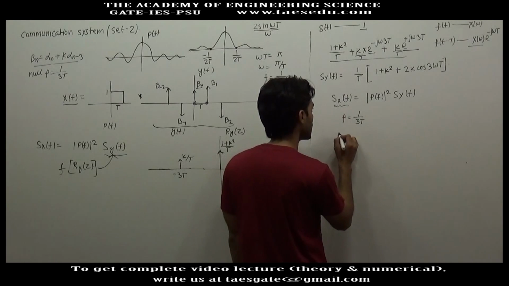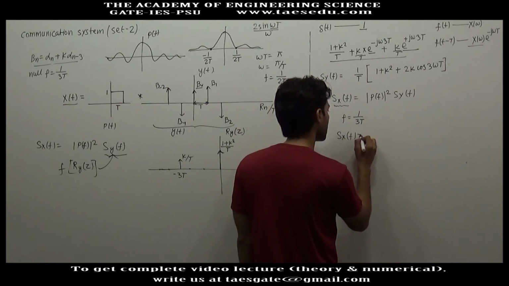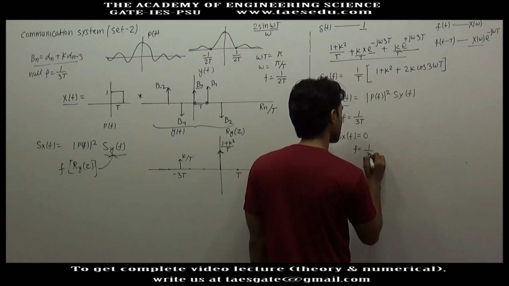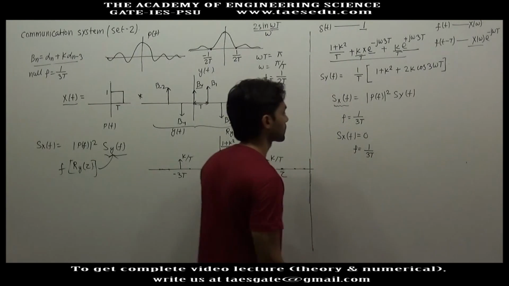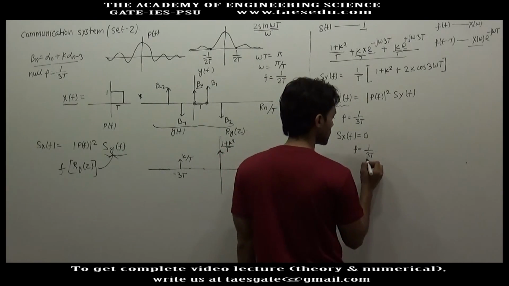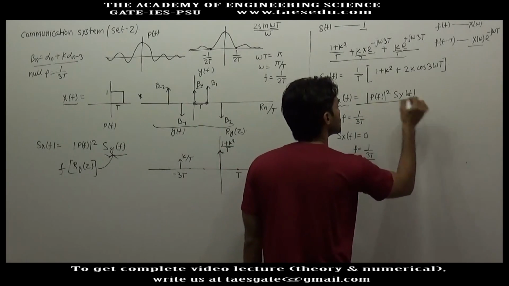So we can say that Sx(f) is equal to 0 at frequency equal to 1 by 3T. At frequency equal to 1 by 3T, this quantity is 0.